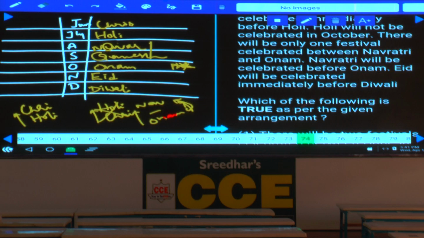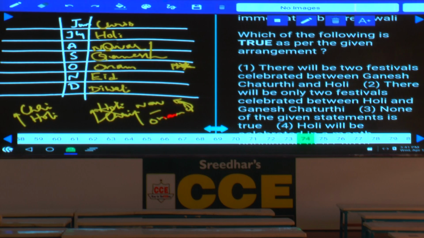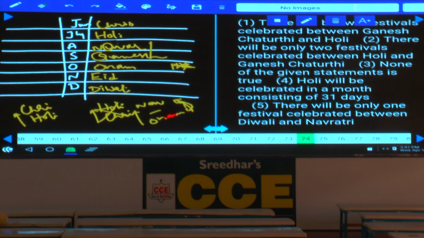Then question number 74, which of the following is true as per the given arrangement? There will be 2 festivals celebrated between Ganesh Chaturthi and Holi. Between Ganesh Chaturthi and Holi there is only 1, isn't it? Choice 2, there will be only 2 festivals between Holi and Ganesh Chaturthi, both are one and the same. Choice 3, none of these. And Holi will be celebrated in a month consisting of 31 days. True or false? Yes, July has 31 days, that is choice 4.